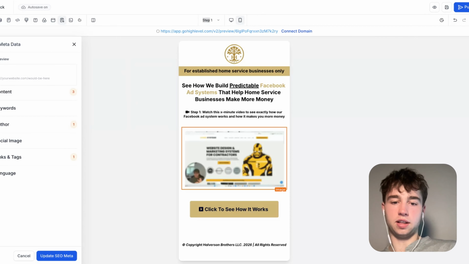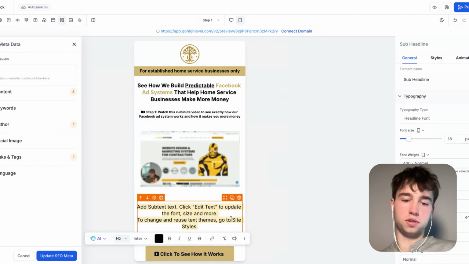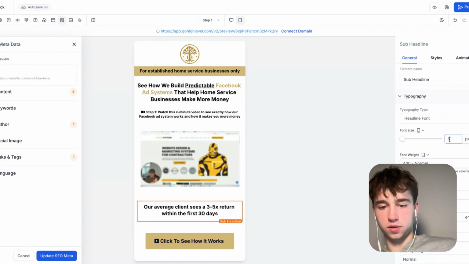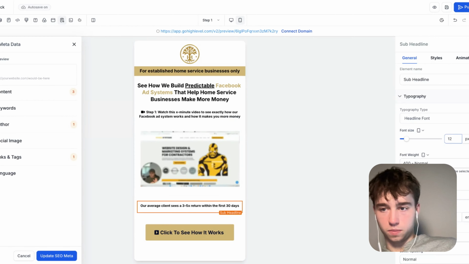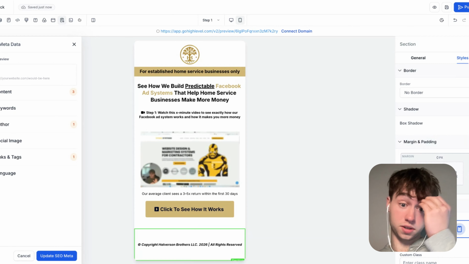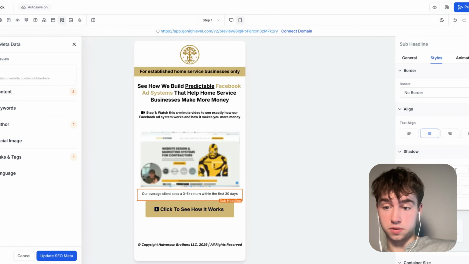Yep, I like that. I like adding a little subheadline. I think that makes sense. Just a little super subtle subheadline. We can make it smaller, like a 12. Right, and then we can move this up as well. "Our average client sees a 3 to 5x return within the first 30 days." I like it. And it's pretty compact. We could probably drop this down just a tad.